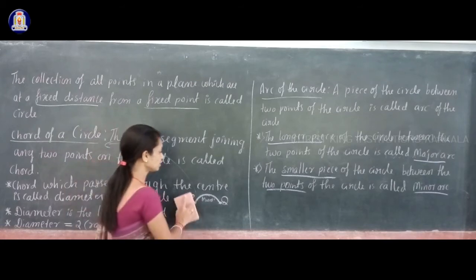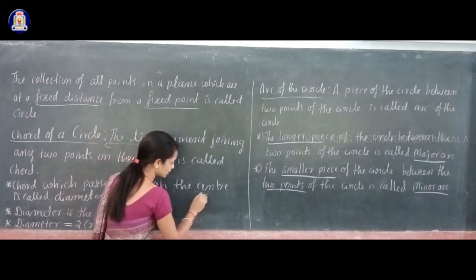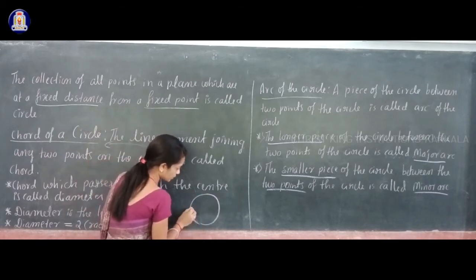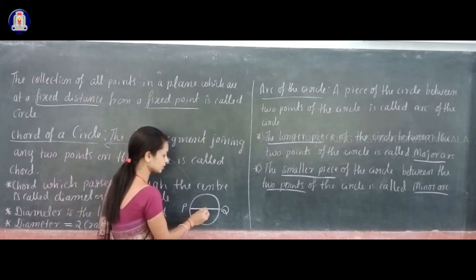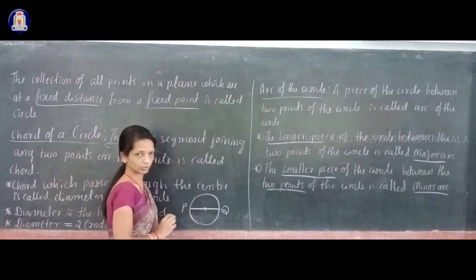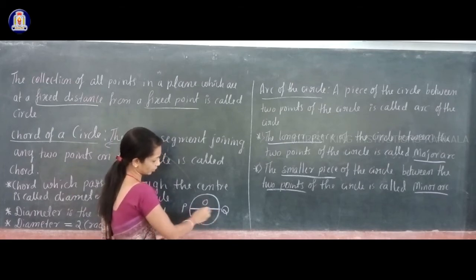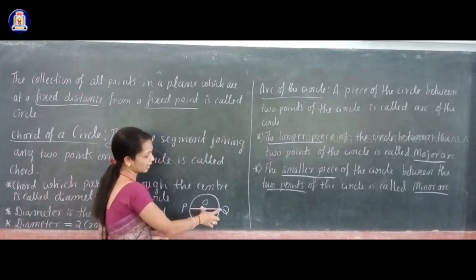Suppose you take points which are the ends of the diameter. This is the diameter which is passing through the center of the circle. For a diameter you have end points, right?